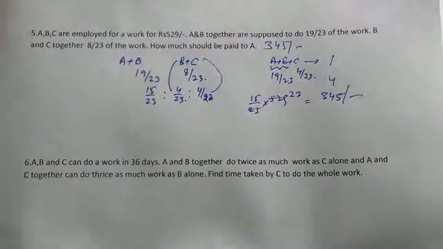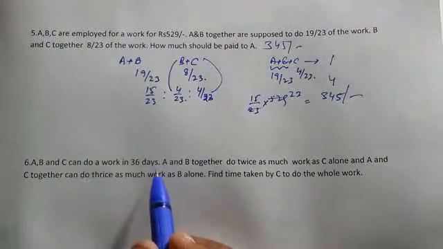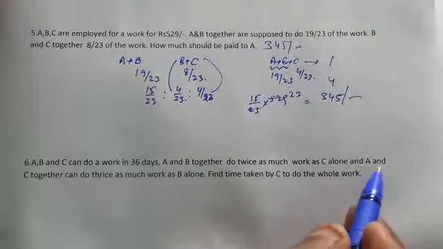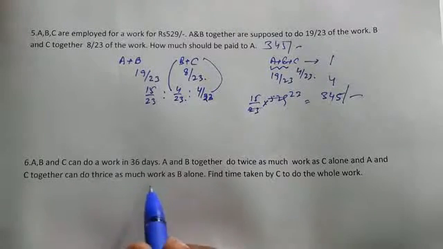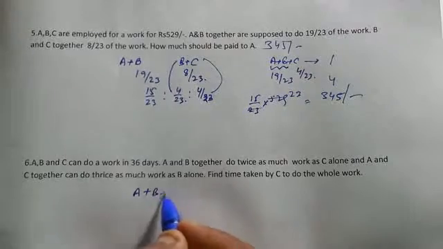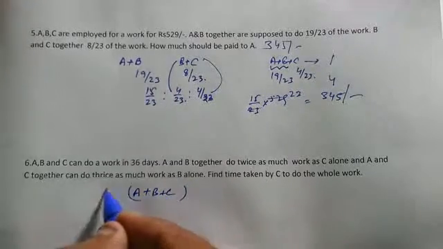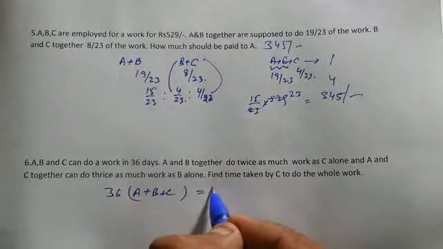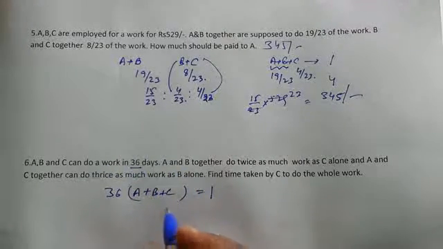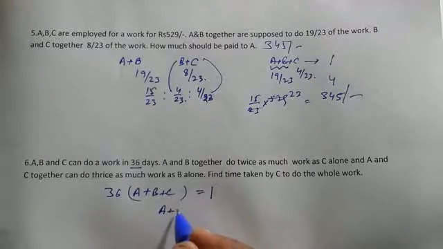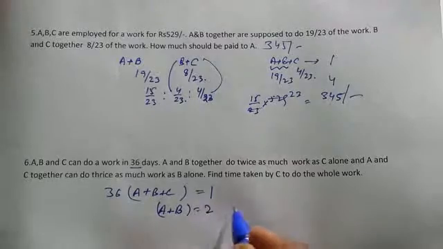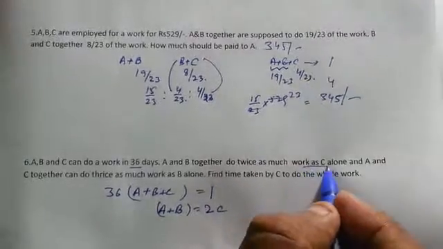Another good question. A, B and C can do a piece of work in 36 days. A and B together do twice as much work as C alone, and A and C together can do thrice as much work as B alone. So we can see from this place that A plus B plus C, 36 days work is equal to 100%, or equal to 1. That's very clear from this part. Now, let us say A's 1 day work is A, B's 1 day work is B. So A plus B is equal to 2C, which is clear from this place.